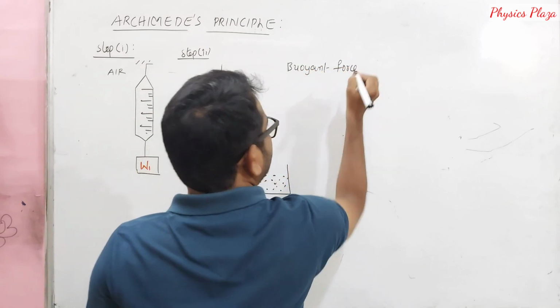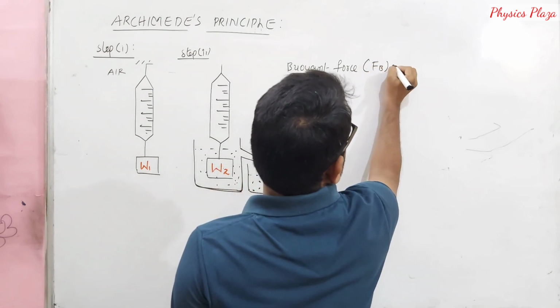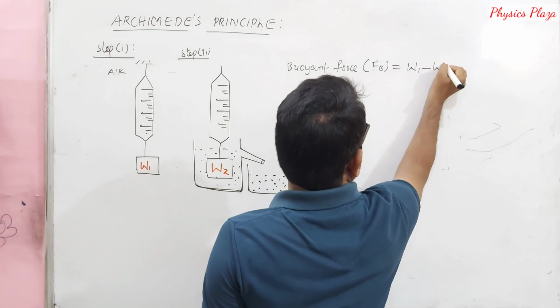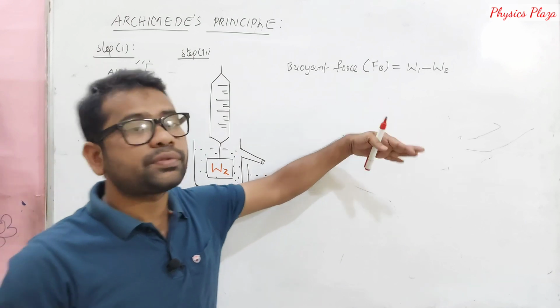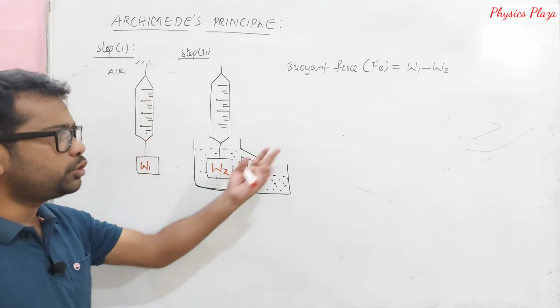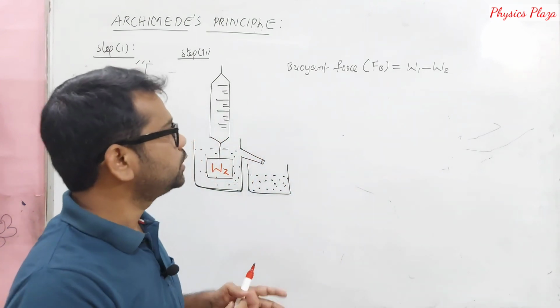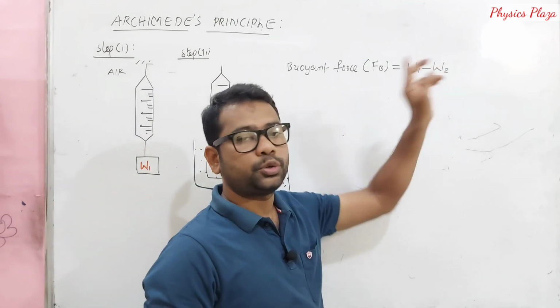Children, how can we calculate buoyant force? We know that buoyant force is equal to the weight of the solid in air minus the weight of the solid in water. You can get it in terms of gram force. It's up to us. Whatever the units, we can calculate in newtons. It's not a matter here. It's our wish. So here, buoyant force we can calculate as W1 minus W2.